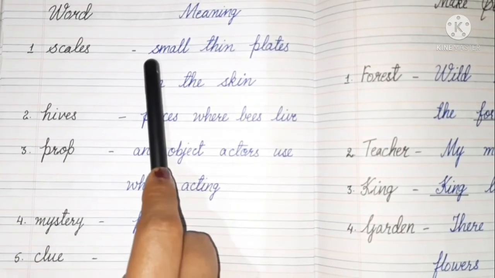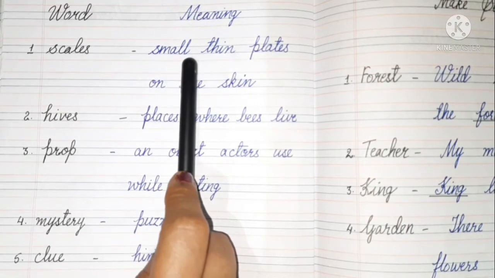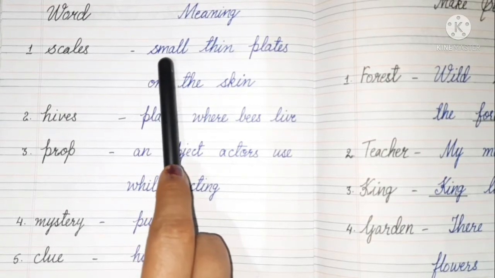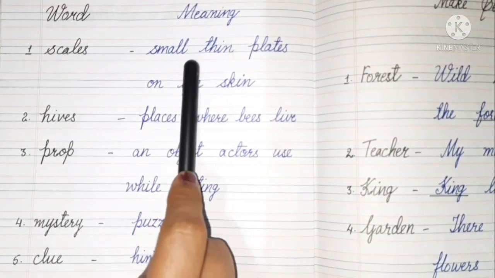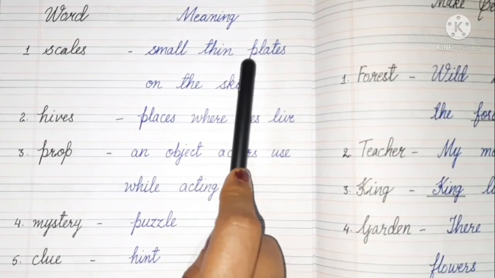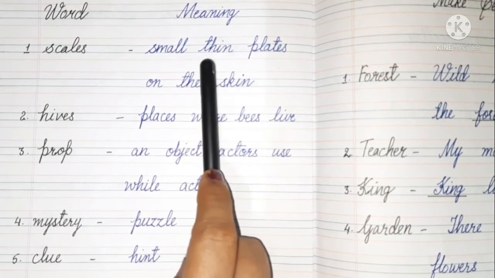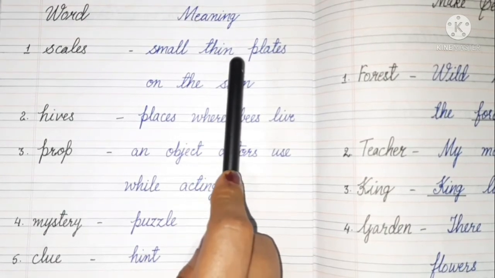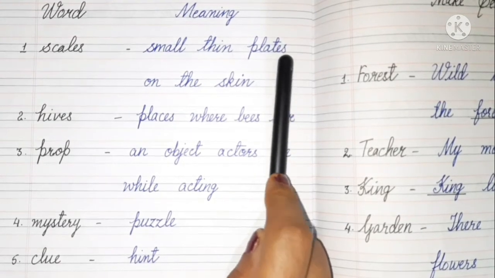Now, children, what is the spelling of small? S-M-A-L-L, small. Thin, T-H-I-N, thin. Plates, P-L-A-T-E-S, plates.